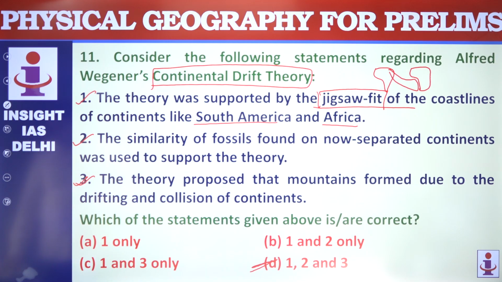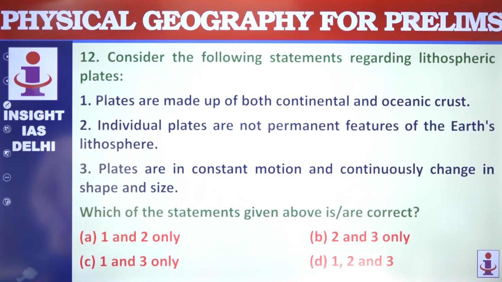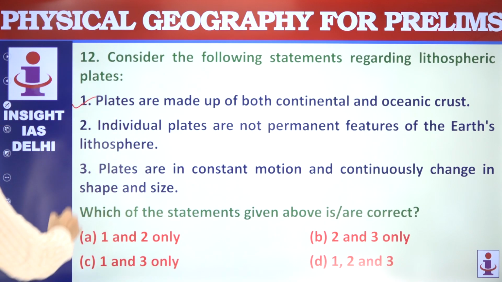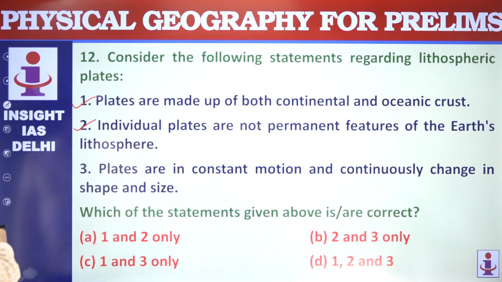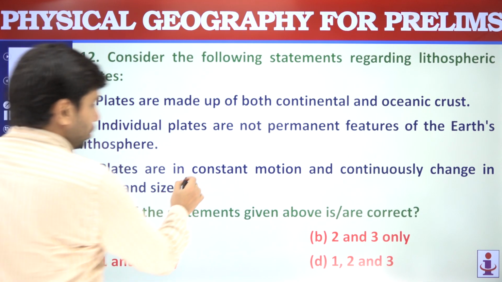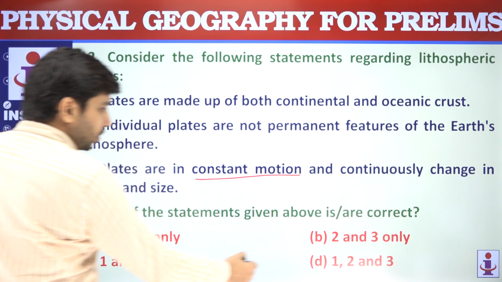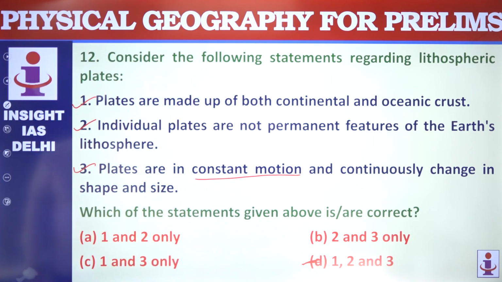Then we have a question on lithospheric plates. The plates are made up of both continental and oceanic crust. Yes, correct. Individual plates are not permanent features of Earth's lithosphere. This is also correct. Plates are in constant motion and continuously change in shape and size. All three statements are correct. D is the correct answer.